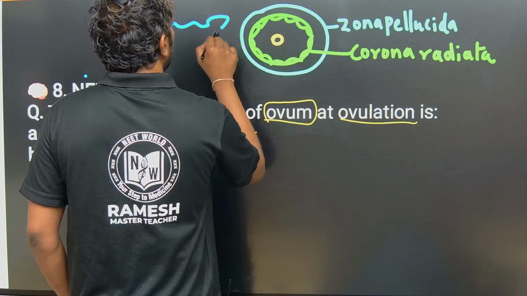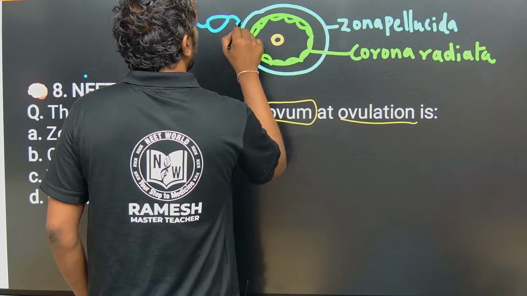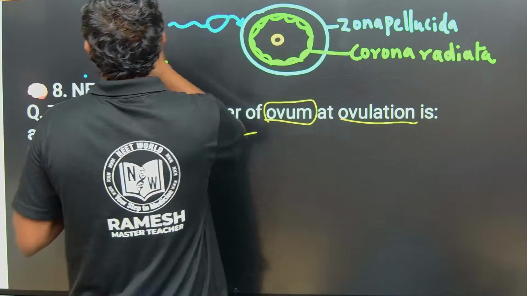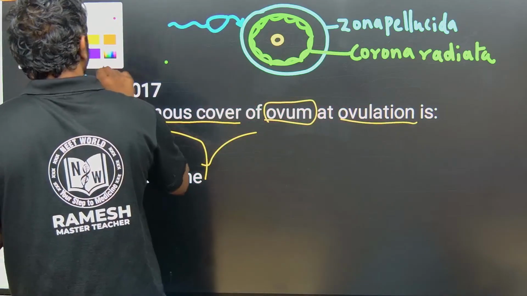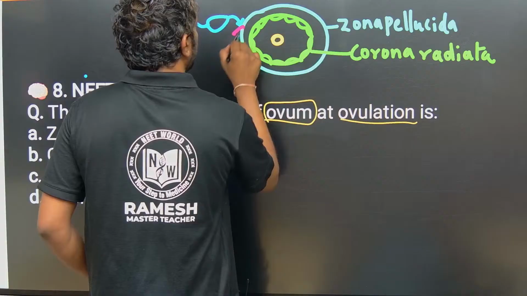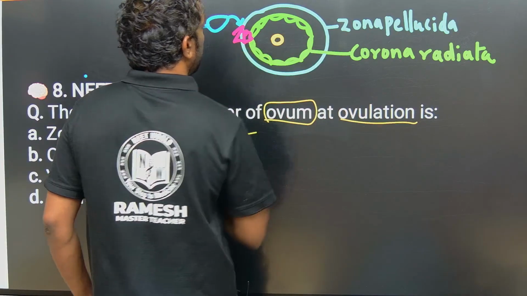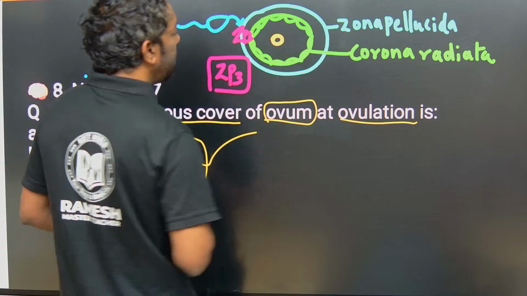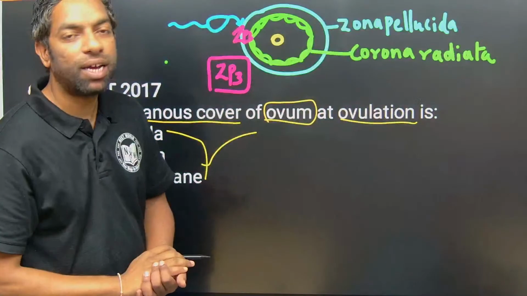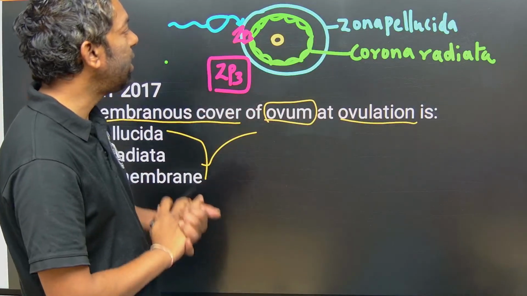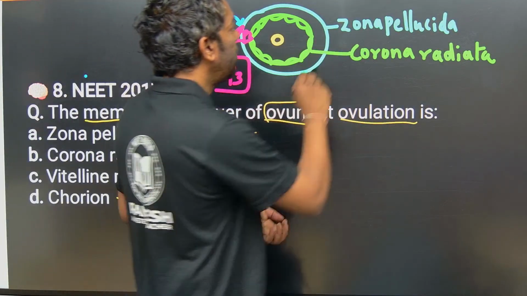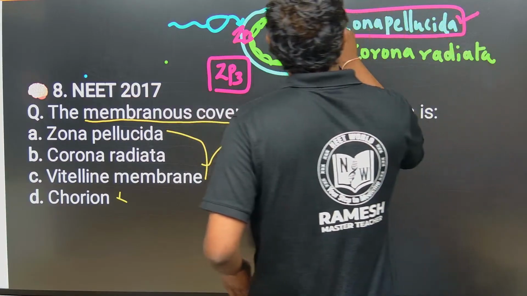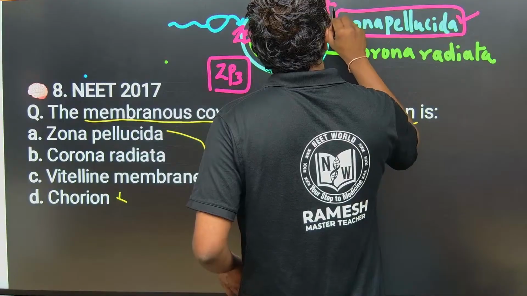If the sperm enters during ovulation, there are ZP3 receptors involved. The ZP3 receptors can accept the sperm which enters. So the zona pellucida layer is involved through the ZP3 receptors.